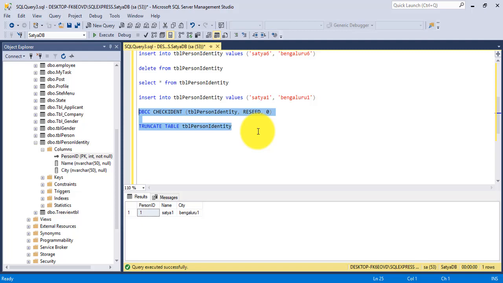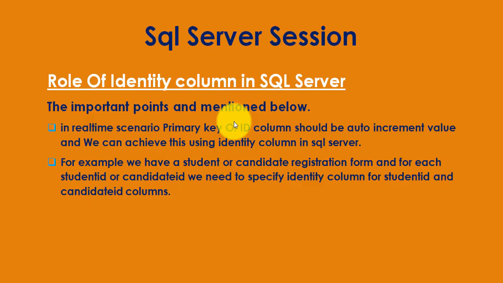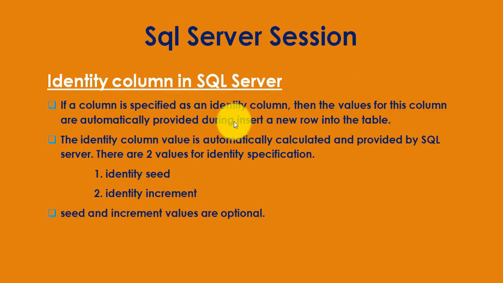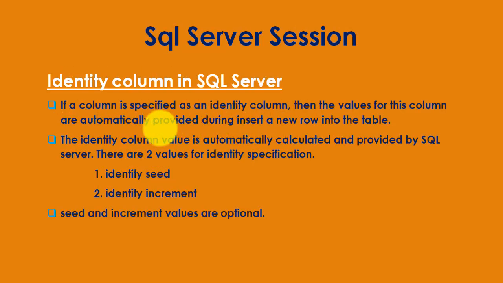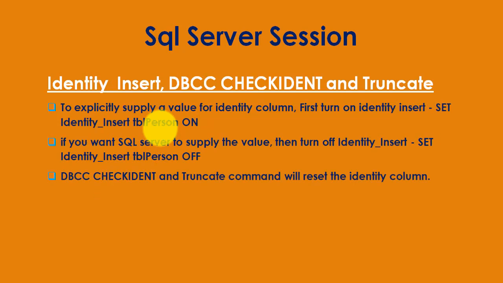So flip to my sheet here. So this one is my report, if you want to read what is identity column in SQL Server, you can read here, what is identity column and what are the values, seed and increment values are optional, and what is IDENTITY_INSERT, DBCC CHECKIDENT, and what is truncate.